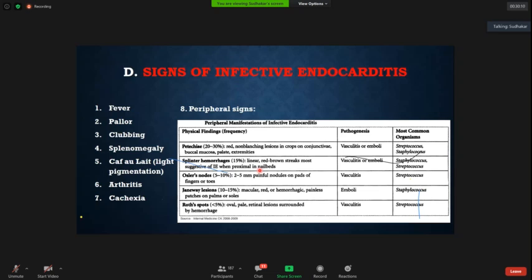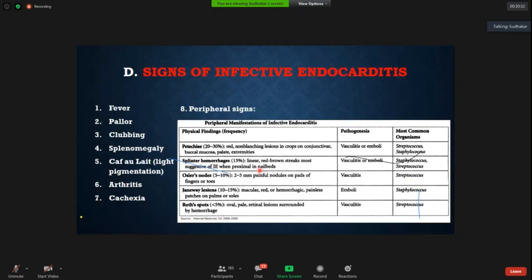There is pallor or not. Pallor is again an important peripheral sign in infective endocarditis. There is clubbing or not. Clubbing takes 4 to 6 weeks to develop in infective endocarditis. So there is clubbing or no clubbing. Then there is splenomegaly or no splenomegaly. You can get café au lait pigmentation, so some light pigmentation.